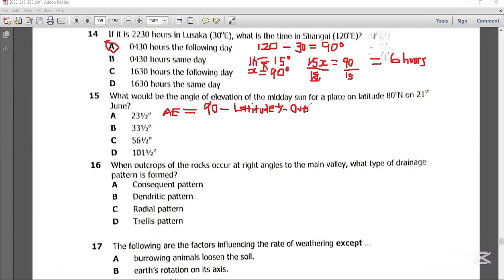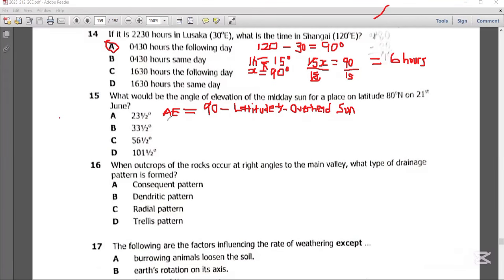For the overhead sun, we've been told that it is 21st June. So you need to know where the sun is on 21st June. We all know that the sun on 21st June is at 23.5 degrees north of the equator.